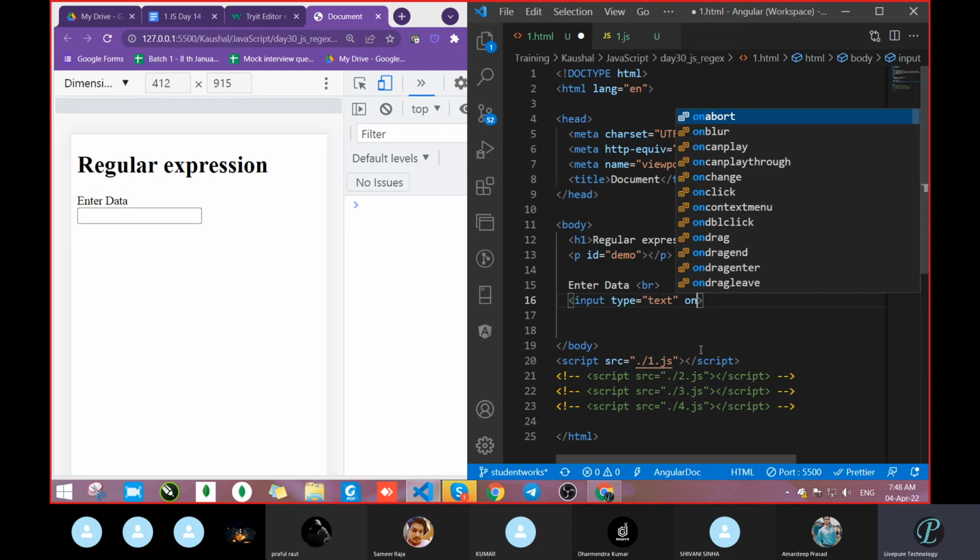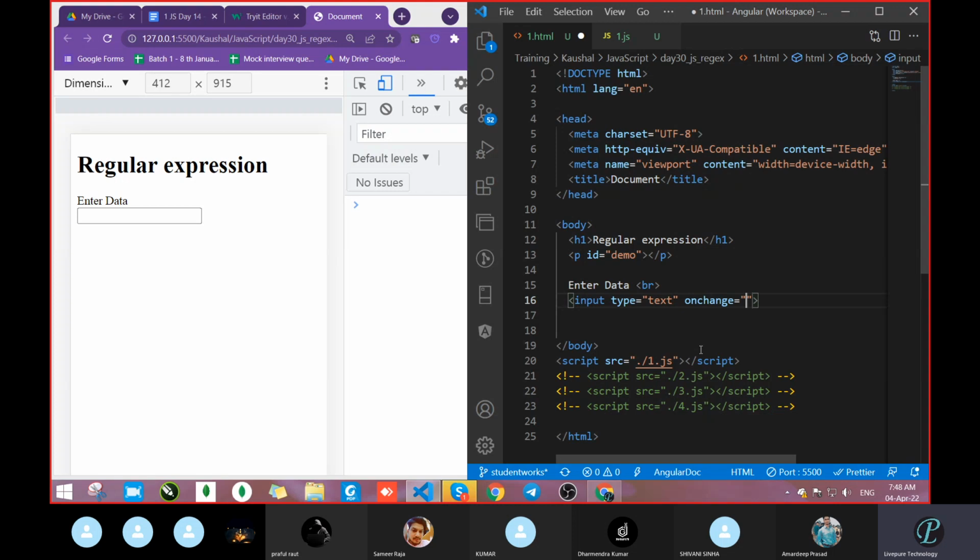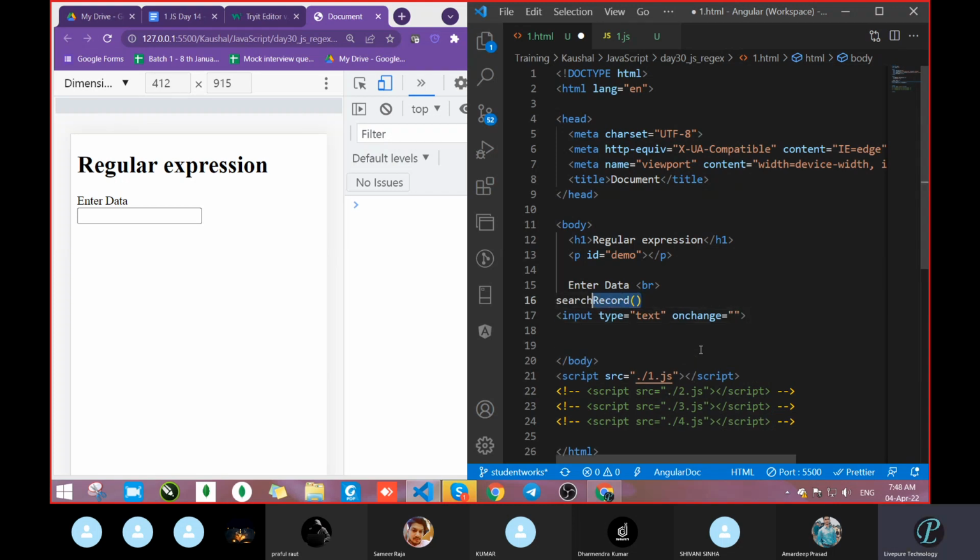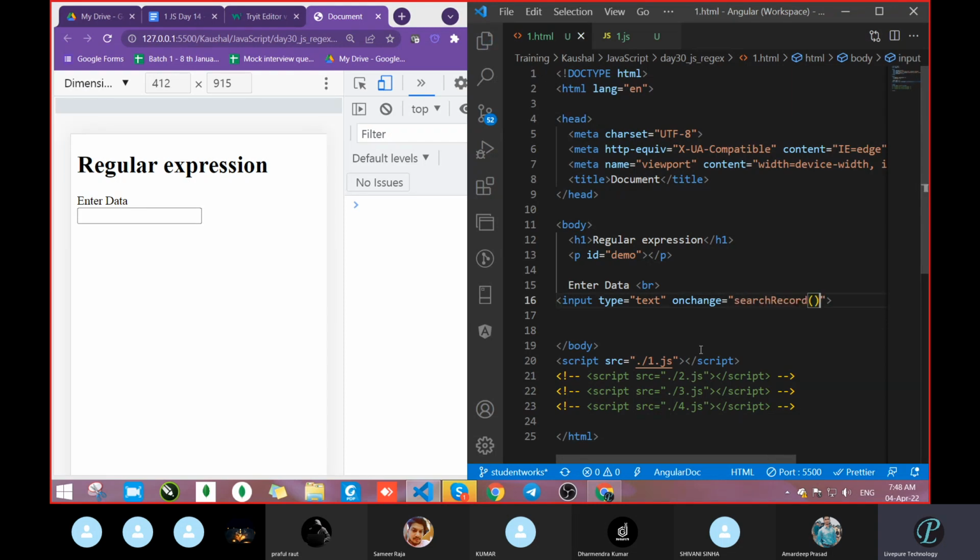If you press on it, you will get the whole list of events. There are many in the list, and I have given some important ones to practice, but let it be. So what do I want to change? You can go with onchange also. Fine, let's go with onchange, and we will pass the function call here, the function name. Fine. Let's see what will happen now.